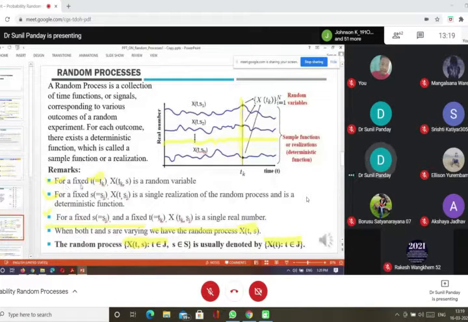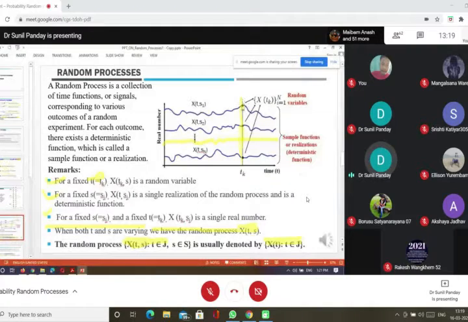For a fixed point tk, when I say that t equals tk is fixed, then we have X(tk, s). Here you can see in this remark, first point, that t is fixed at the point tk, but s is still moving. It is a variable from the sample space. It is not fixed; it is neither s1 nor s2, it may be anything. So the sample point is varying, but time is fixed. Then this becomes a random variable.